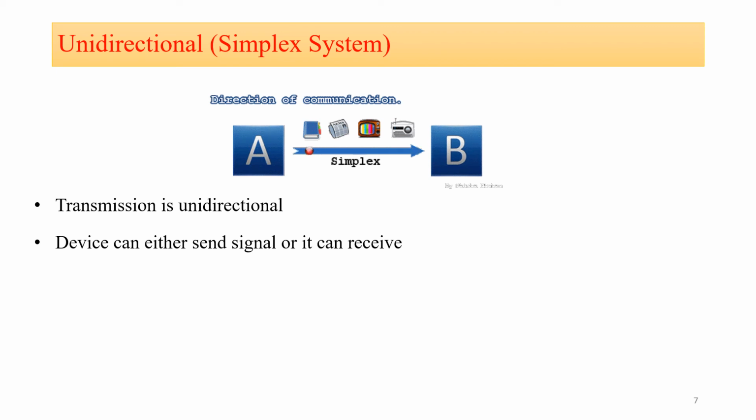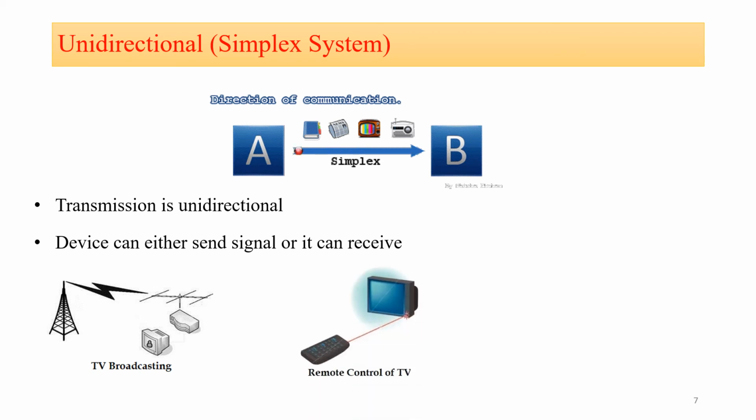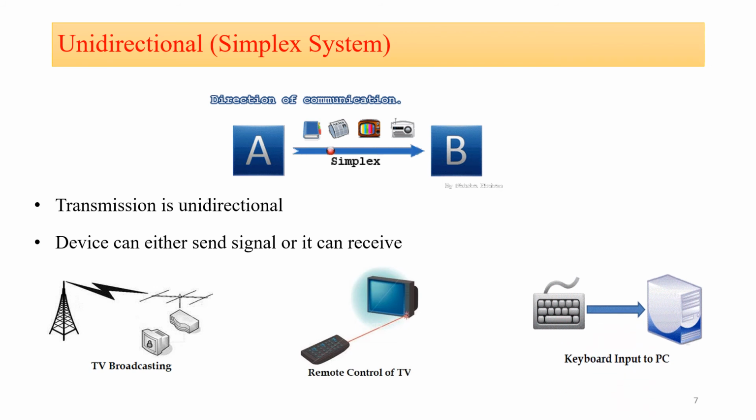So in a unidirectional system the device can either send the signal or it can receive, and the examples of the unidirectional or simplex systems are: the first, the TV broadcasting, then the second, that is remote control of TV, then the third, that is keyboard input to the PC. These are the various examples of the unidirectional systems.